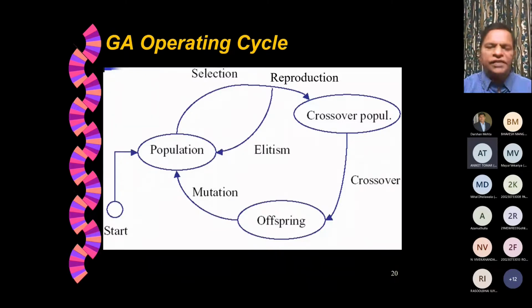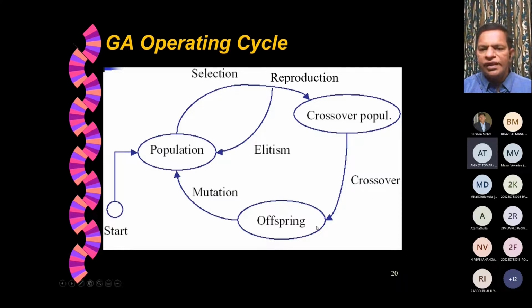So in a GA operating cycle, we start with a population. Within that population, we select some members, call them elite members, and those elite members will simply go to the next generation without any modification. We also select two members and produce offspring by crossover. After crossover, on that offspring we perform mutation, and that mutated offspring is considered a member of the population.